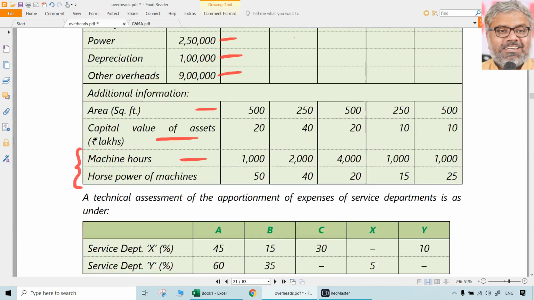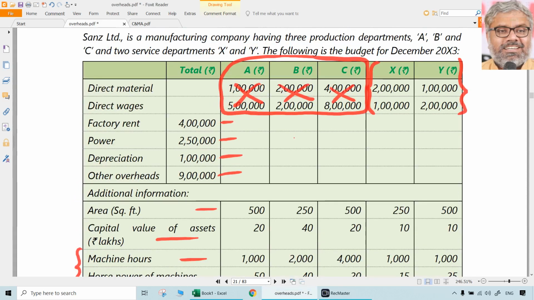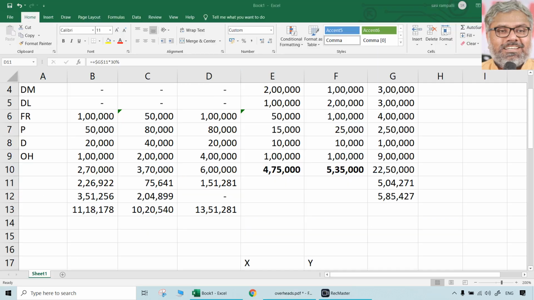What is the total cost that is given originally? That is always something that you have to check with. What was the total cost? 2 lakhs plus 1 lakh plus 1 lakh plus 2 lakhs plus 4 lakhs plus 250 plus 1 lakh plus 9 lakhs, which means the total is supposed to be, we know, 22 lakhs 50,000.